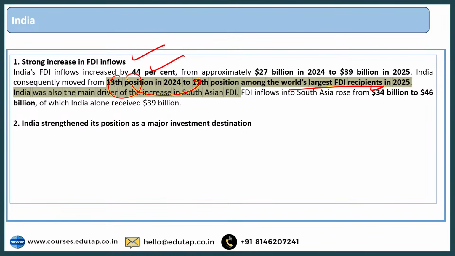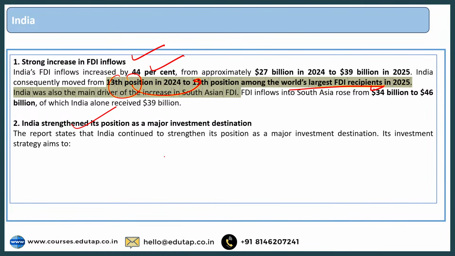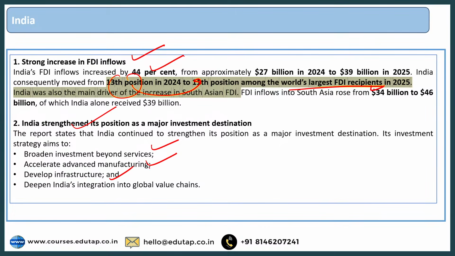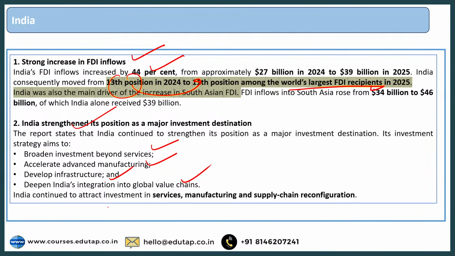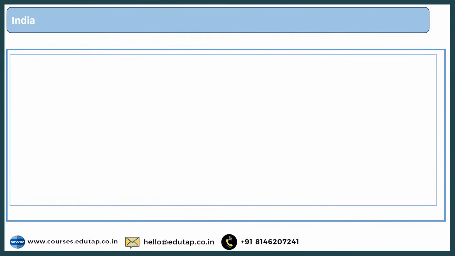Secondly, India strengthened its position as a major investment destination also. The report says that India continued to strengthen its position as a major investment destination. Its investment strategy aims to broaden investment beyond services, accelerate advanced manufacturing and infrastructure development, and deepen India's integration into global value chains, right? India continues to attract investment in different sectors like services, manufacturing, and supply chain reconfiguration. So the report is appreciating India to a huge extent. Firstly, it is giving some facts, and lastly, it is saying that India has strengthened its position in different major destinations, which include the service sector, manufacturing sector, and supply chain reconfiguration, right?